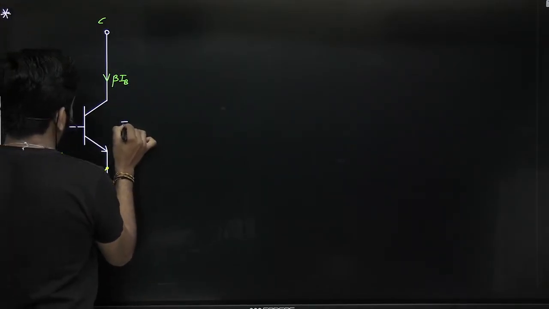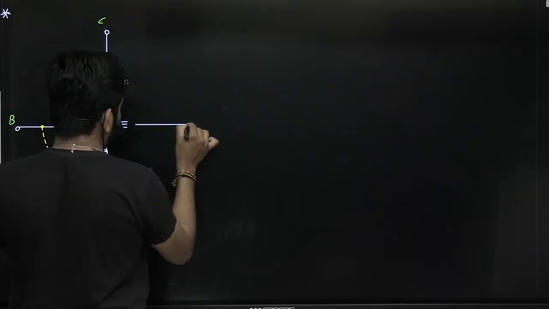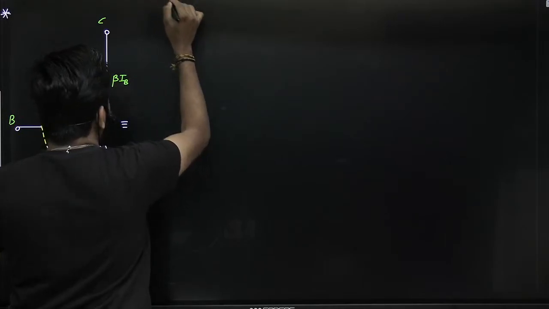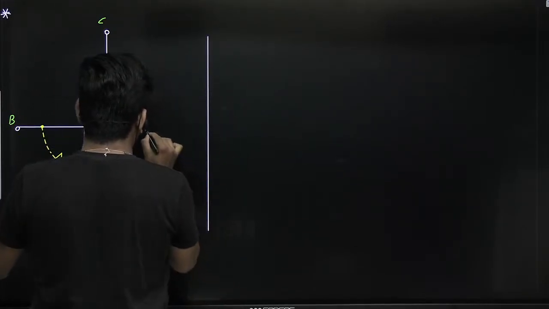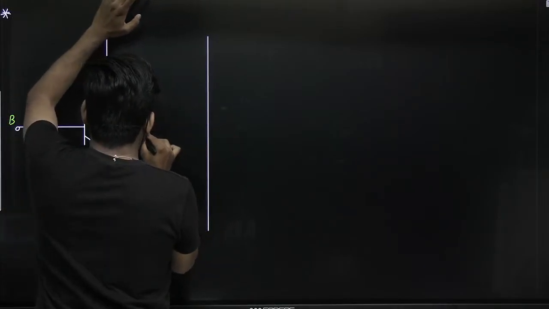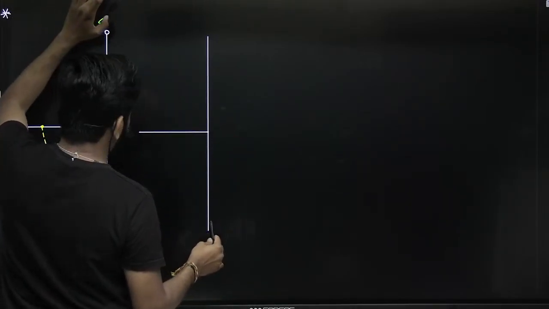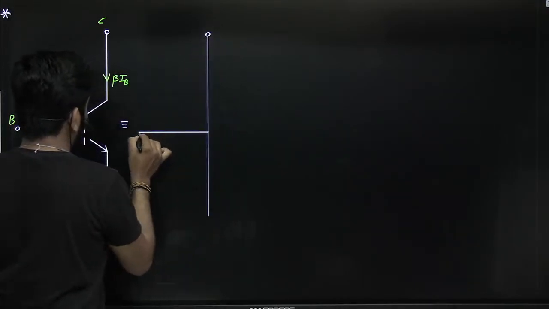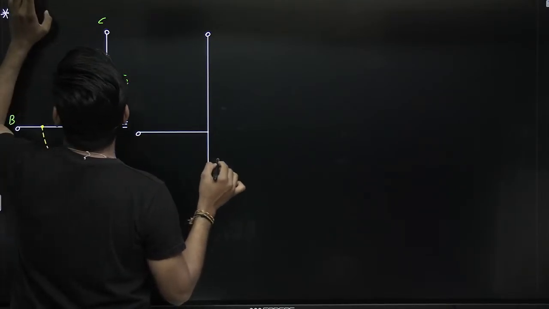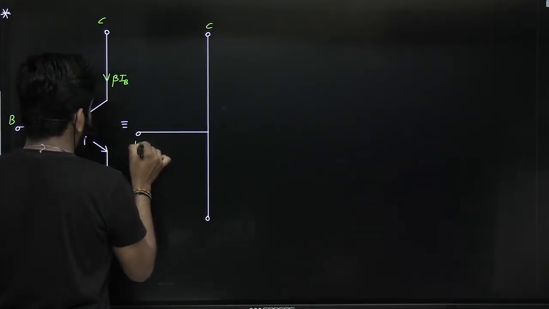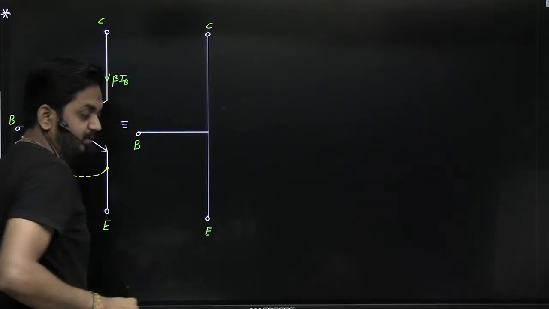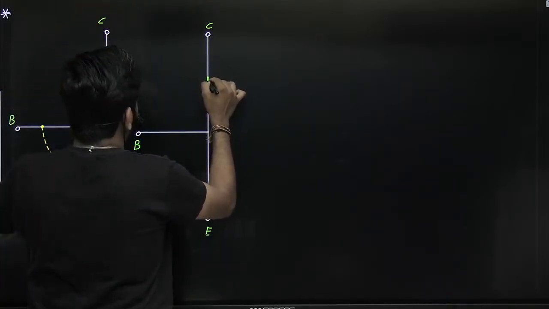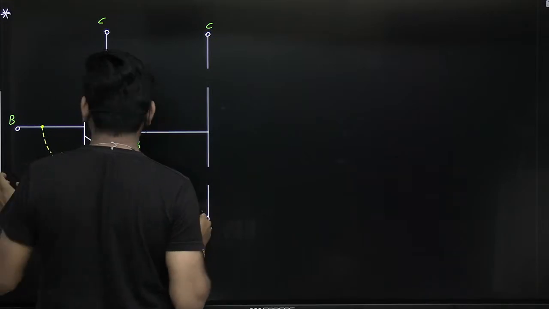So the equivalent circuit we have just seen. This is the equivalent circuit, guys: collector, base and emitter. So this is the dependent current source. Here, the PN junction.